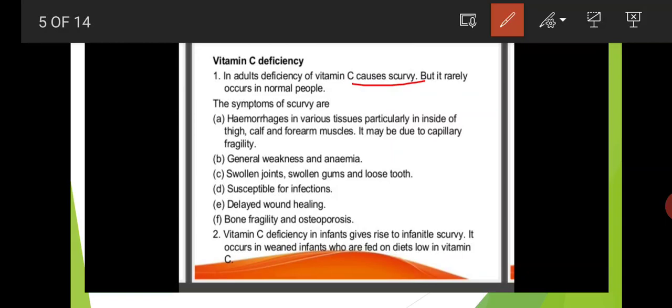The symptoms of scurvy are: the first symptom is hemorrhages in various tissues, particularly inside the thigh, calf, and forearm muscles. It may be due to capillary fragility.